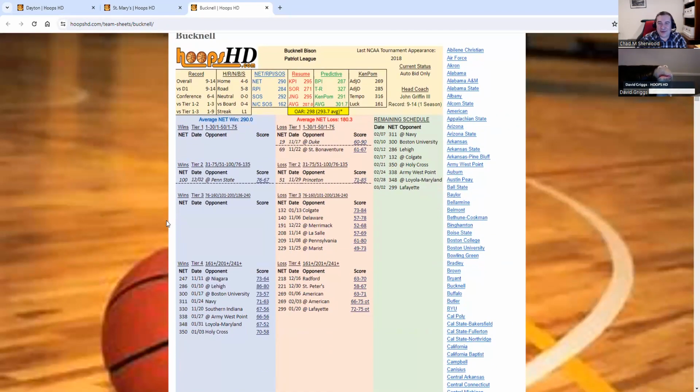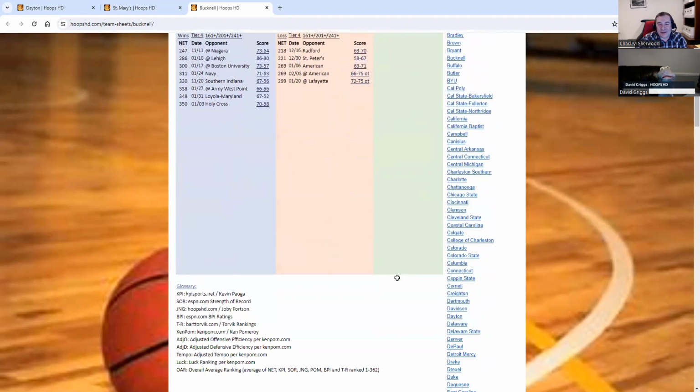And here's Bucknell's profile. Not quite as good as Dayton's. Not quite as good at all. There also is, if you scroll down a little bit, a glossary of some of those terms we just went over here, but that is most of it.